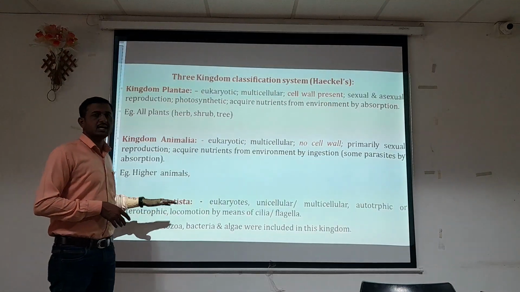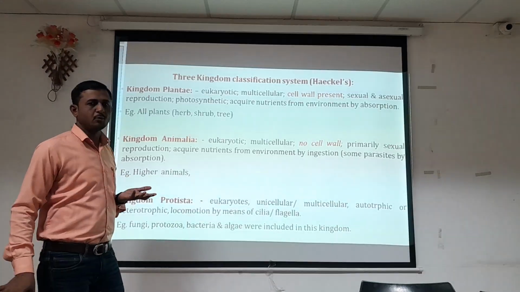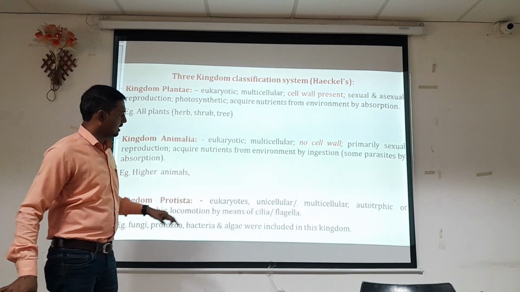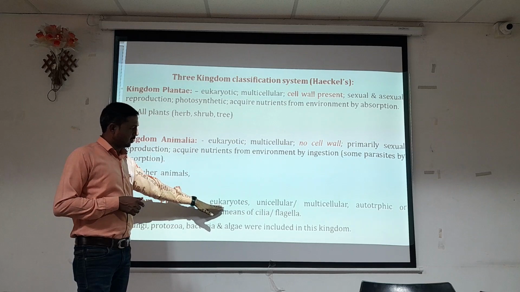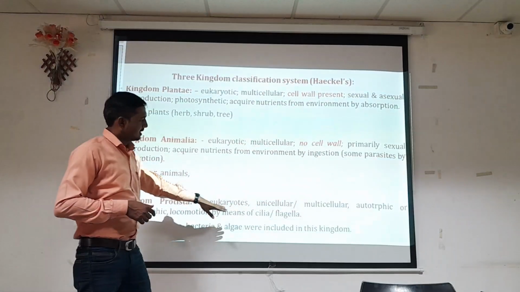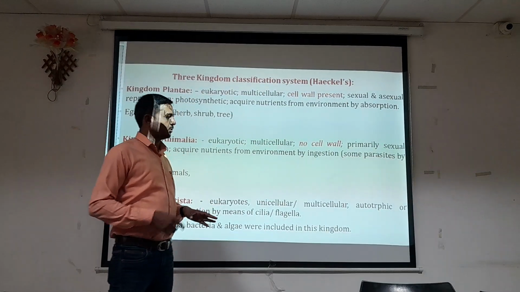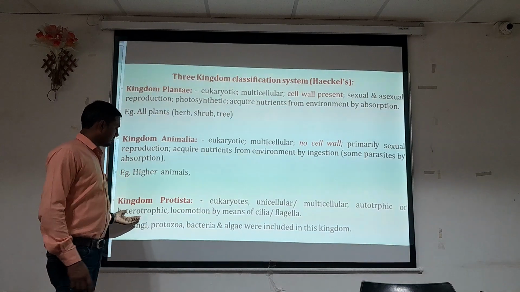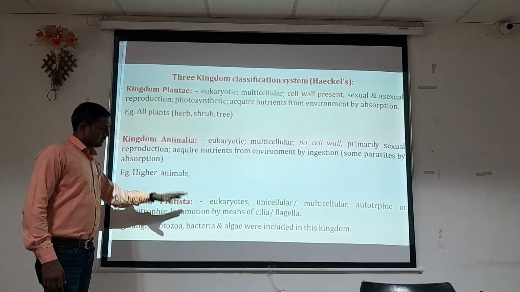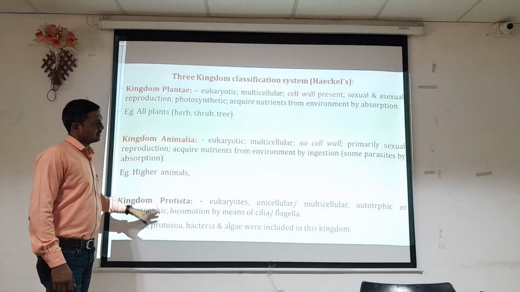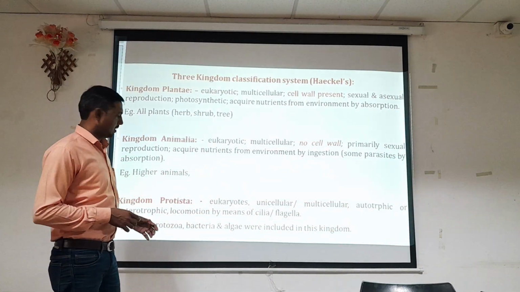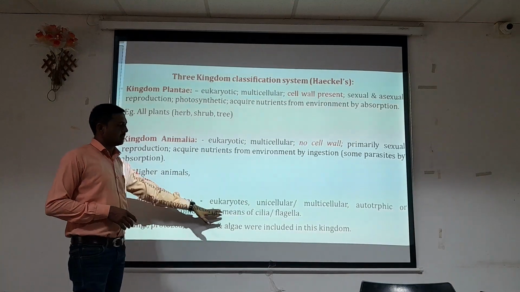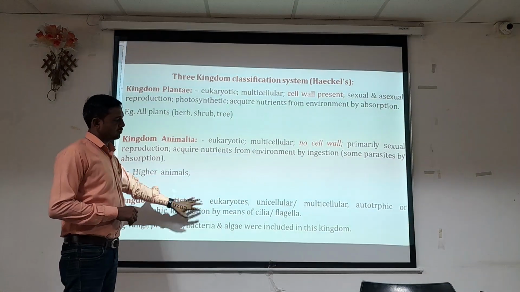Here, in kingdom Protista, some organisms were found to be unicellular, so another kingdom, kingdom Protista, was devised. It includes eukaryotic organisms, unicellular or multicellular, autotrophic or heterotrophic, or both. They carry out locomotion by means of cilia or flagella, as they are small organisms.